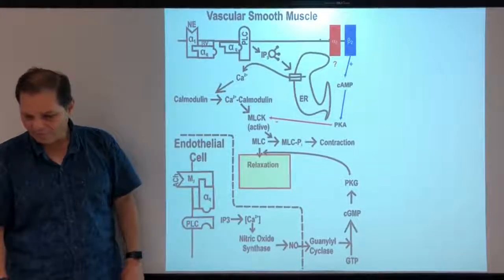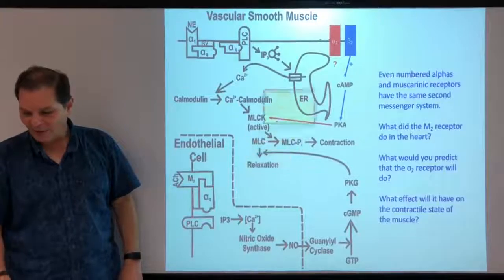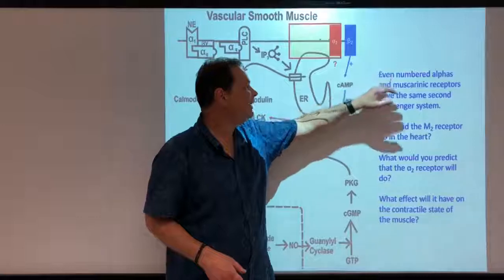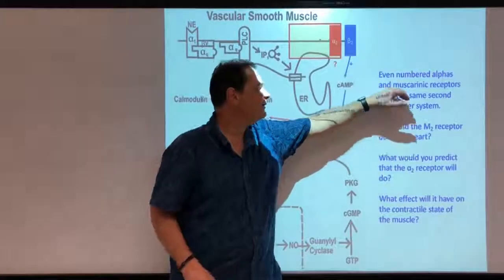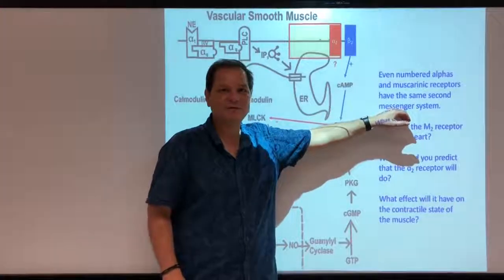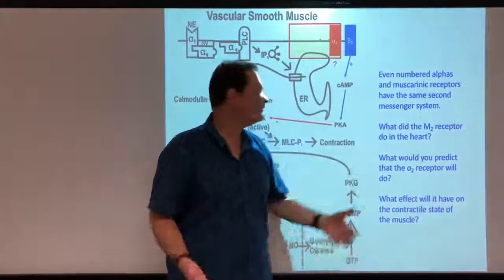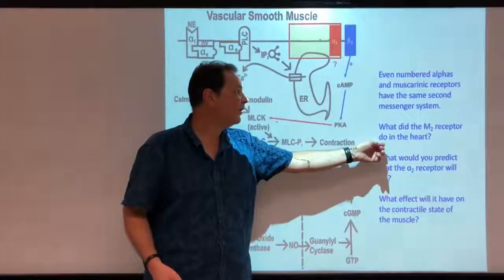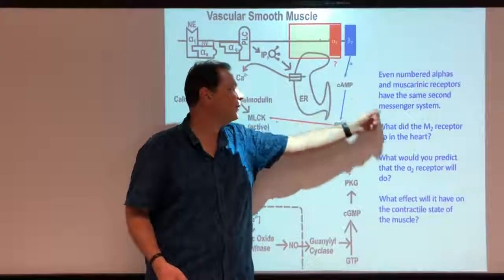All right, so having gone through that, what about the alpha-2s? Well, I will tell you, even-numbered alphas and even-numbered muscarinics have the same second messenger system. So what was the second messenger system for the M2 receptor in the heart? Because this is the alpha-2, they're both even-numbered.